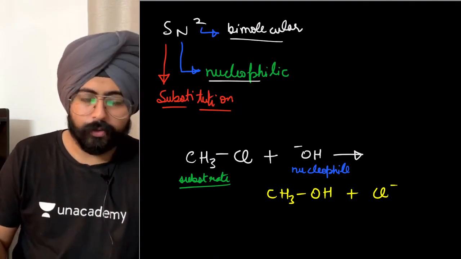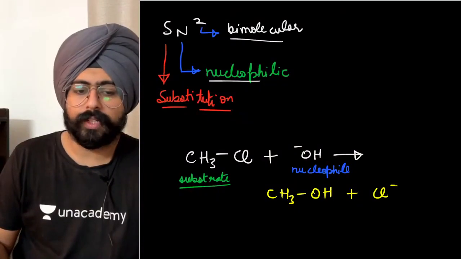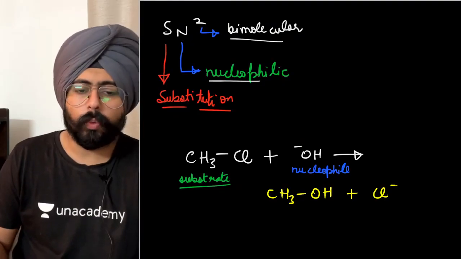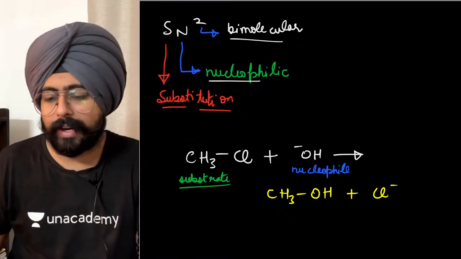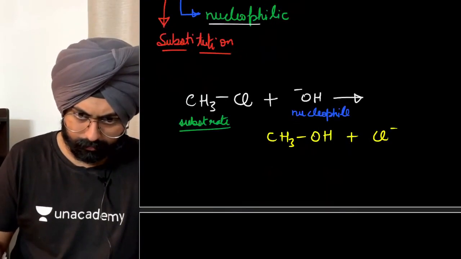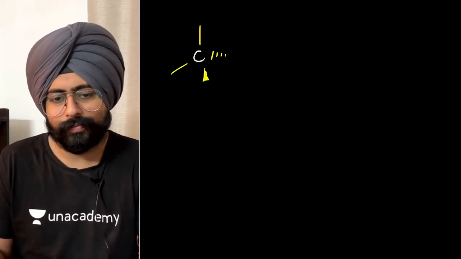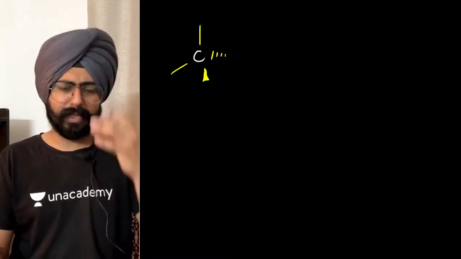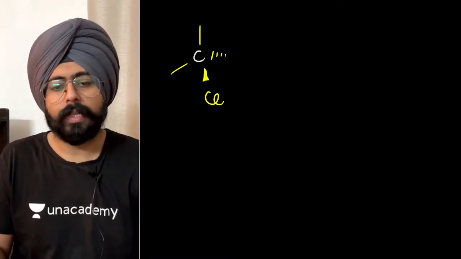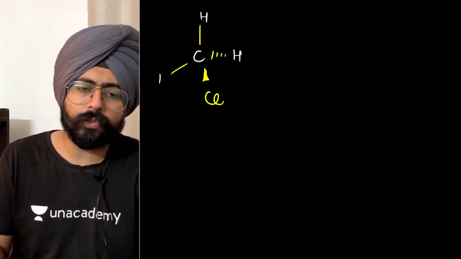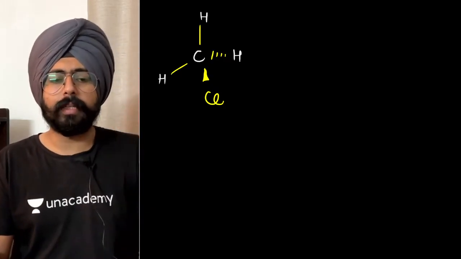Fine. Chalo. So now the reaction mechanism of this is very important for us to understand. Okay. And in order to understand the reaction mechanism, of course, we need to look at the tetrahedral carbon. Sorry. We'll draw the carbon nicely. And I hope you guys remember the tetrahedral shape of the carbon. Yes. And over here, let us say that at the front, you've got the chlorine, all right, and you've got just hydrogens on the other carbons, just for the sake of simplicity. We'll discuss this for simplicity.